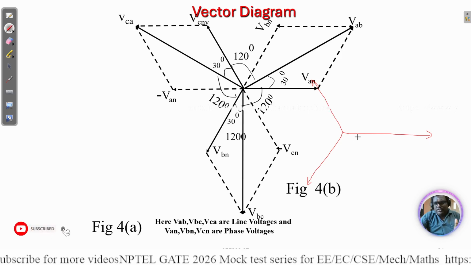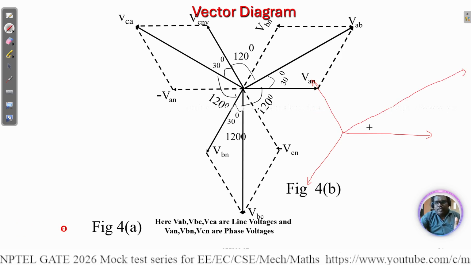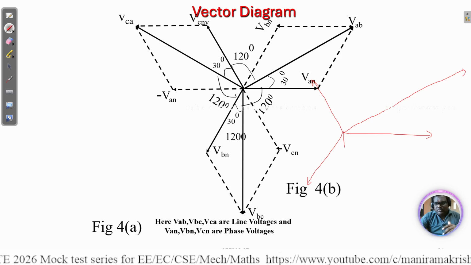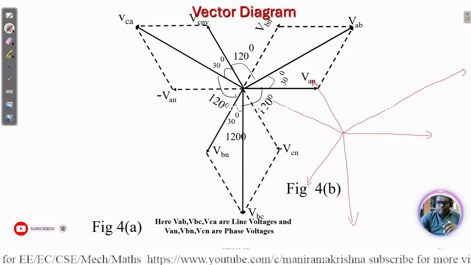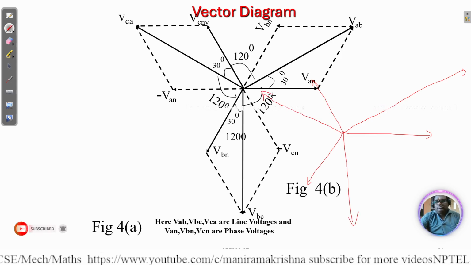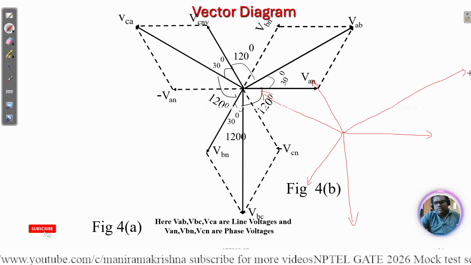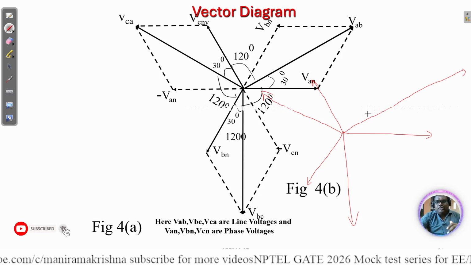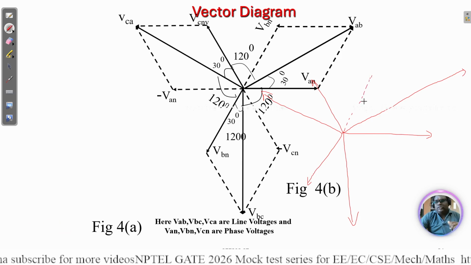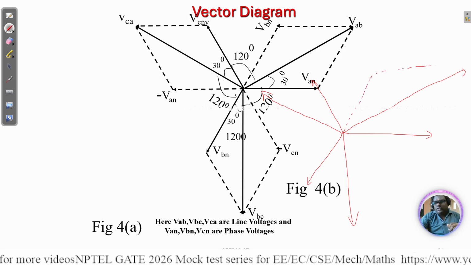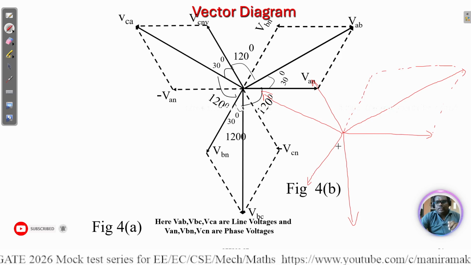Okay, then at 30 degrees, VAB. Then about that, a 120 degree shift, and then again for this one 120 degrees. If you draw like this, you will get it easily. Then whatever you draw, you may draw this, then the result.